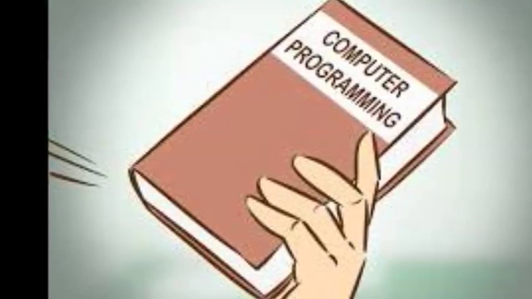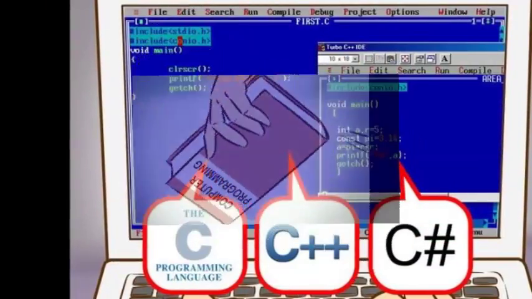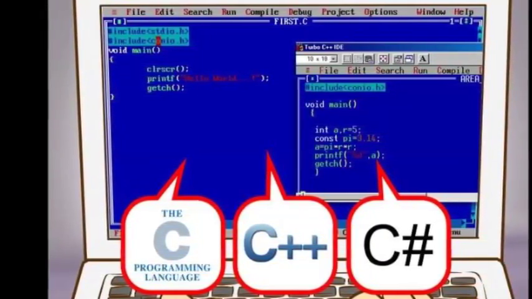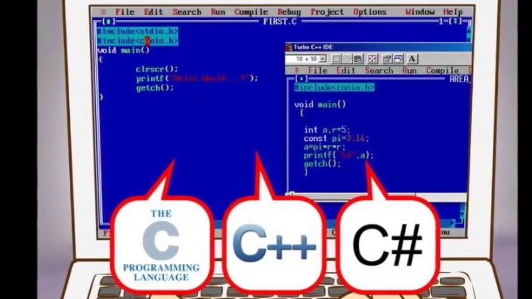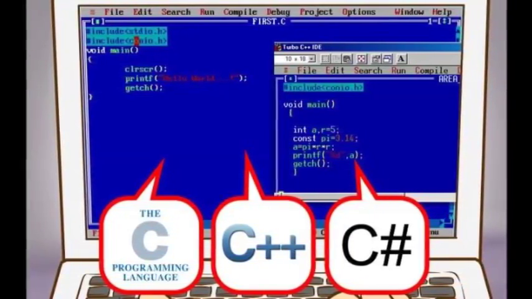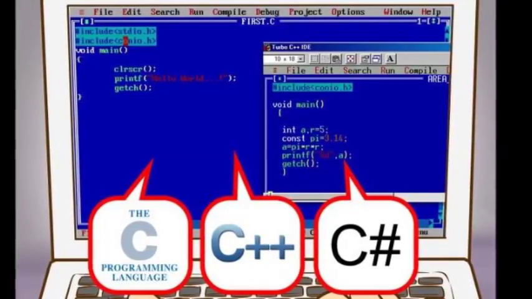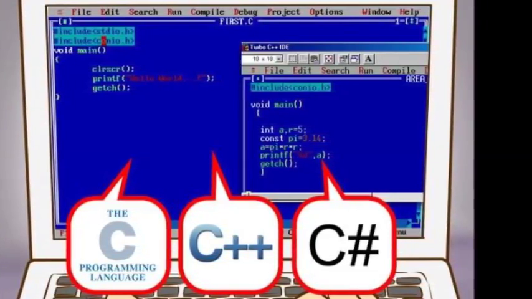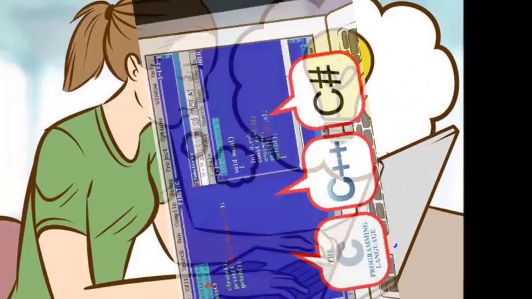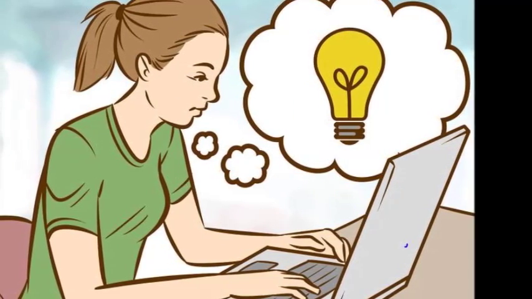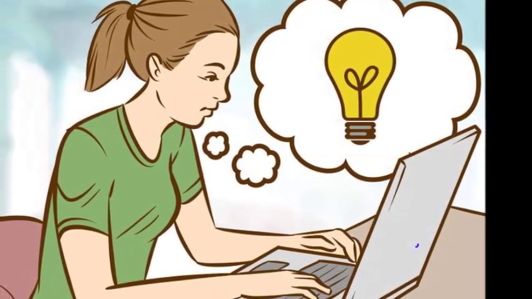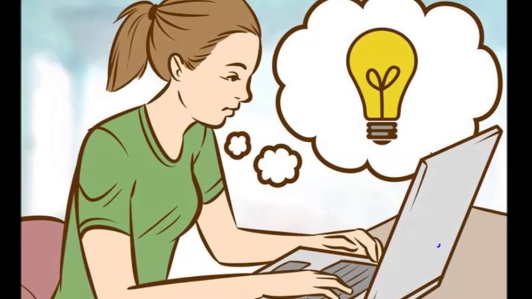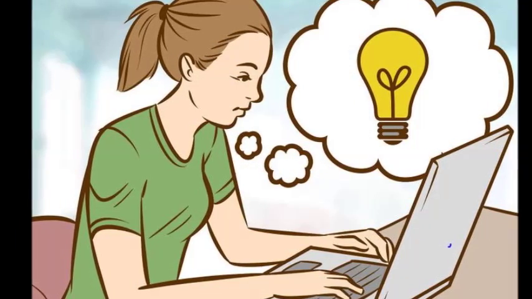Consider C, C++, C#, and related languages. These languages are mainly used for creating standalone computer applications such as games. C and C++ are difficult languages to learn for a beginner, but not impossible. Learning them will give you an in-depth understanding of not only programming, since most programming languages inherit some concept or the other from C and C++, but also of how a computer works. They are popular and widely used, though C#, a language very similar to Java, is starting to become much more common.